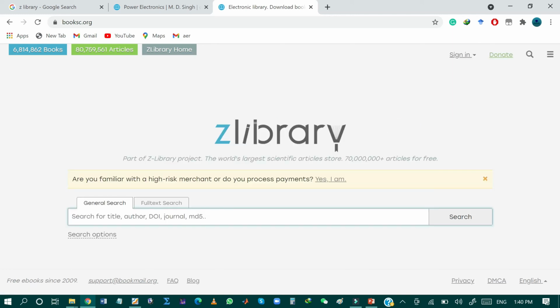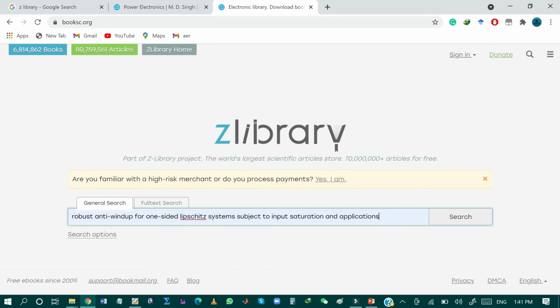So this is the search bar for searching research articles. You can search by writing the title of the paper, author of the paper, and DOI of the paper, and furthermore you can also search by writing the name of the journal. So for example, I am looking for a research article that is robust